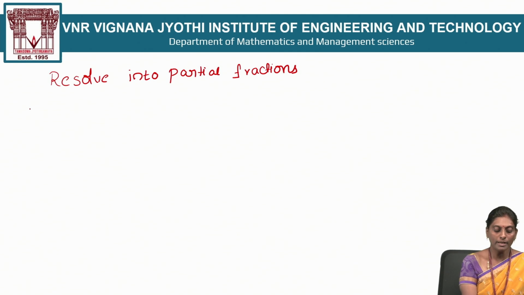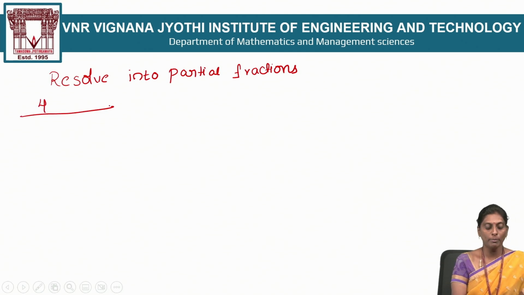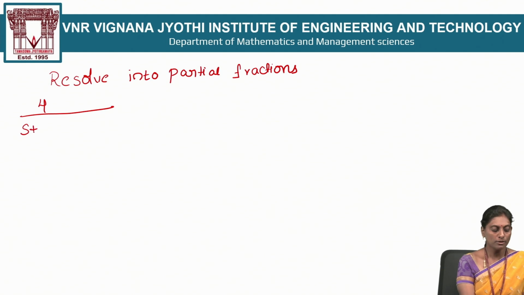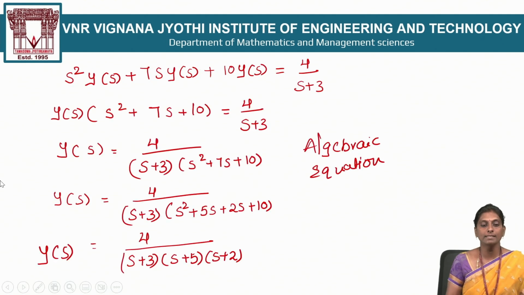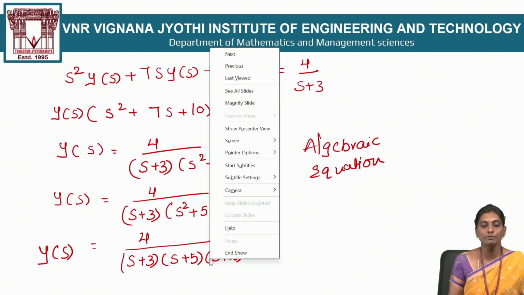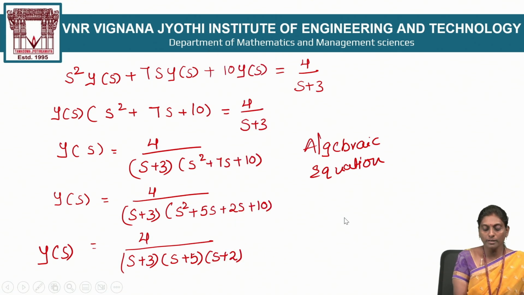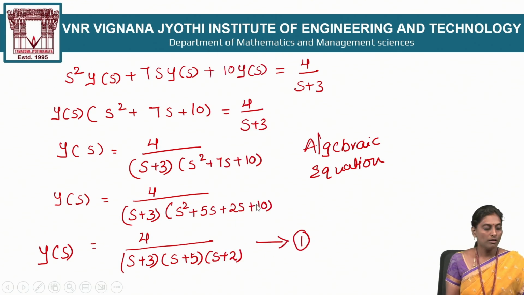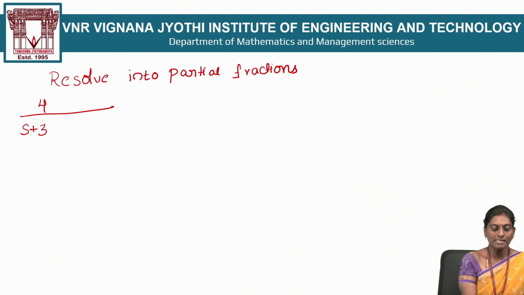So Y(s) is 4 by (s plus 3), (s plus 5) into (s plus 2).